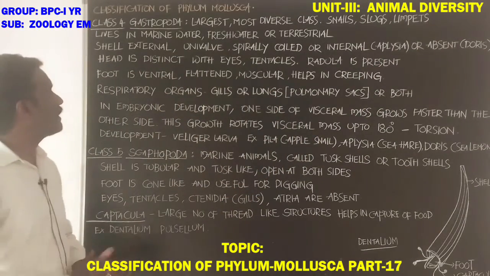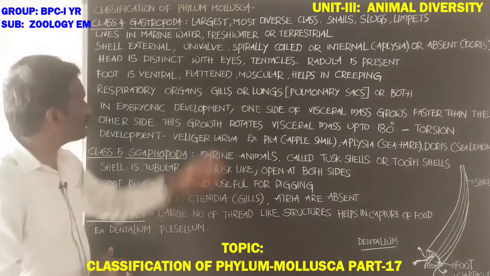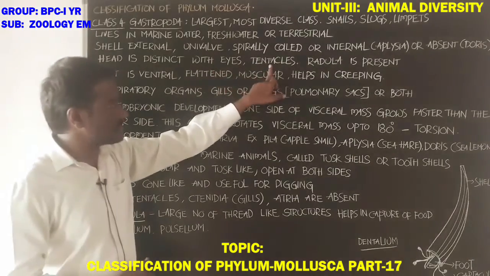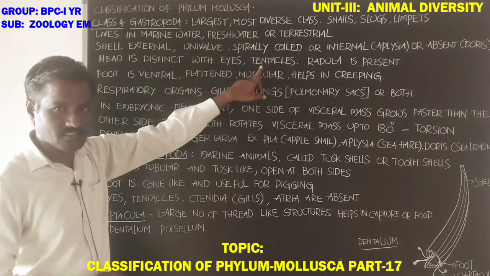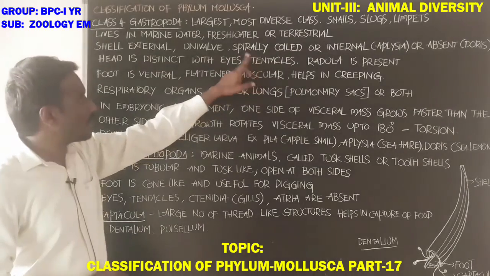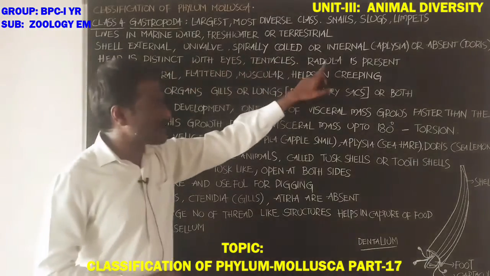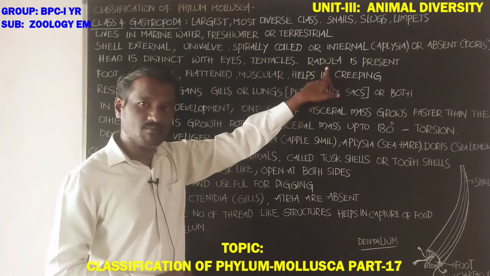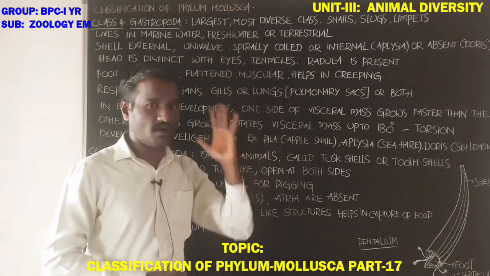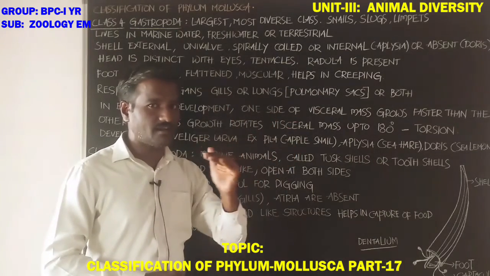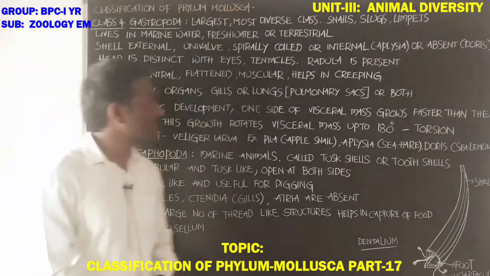Next, the head is distinct, separate from the body, with eyes and tentacles. Eyes and tentacles are the sensory structures. Radula is present in the buccal cavity. It is a file-like rasping organ that helps in cutting the food particles.